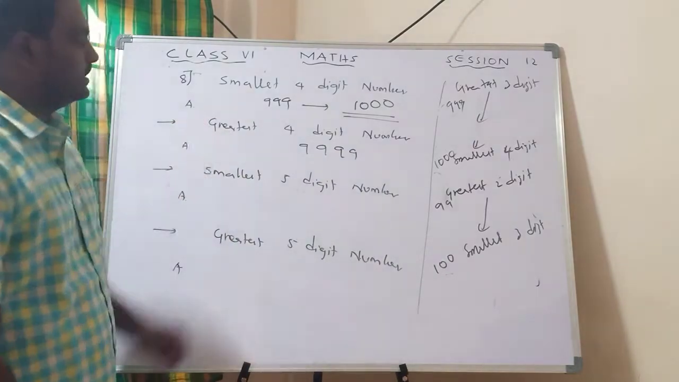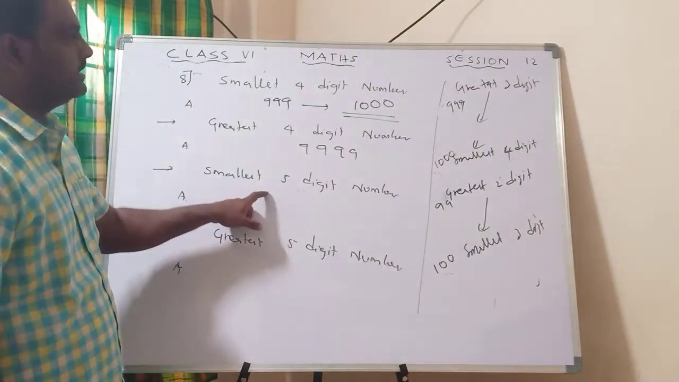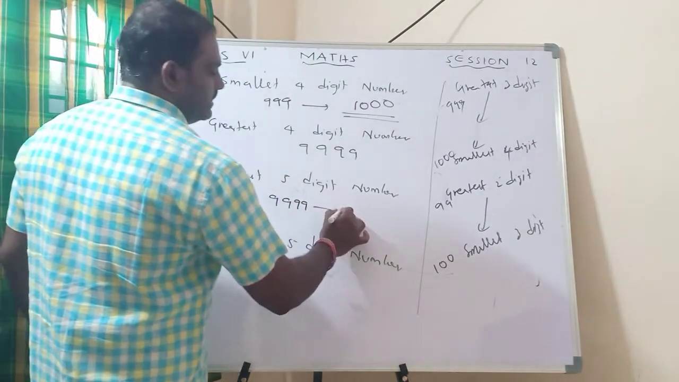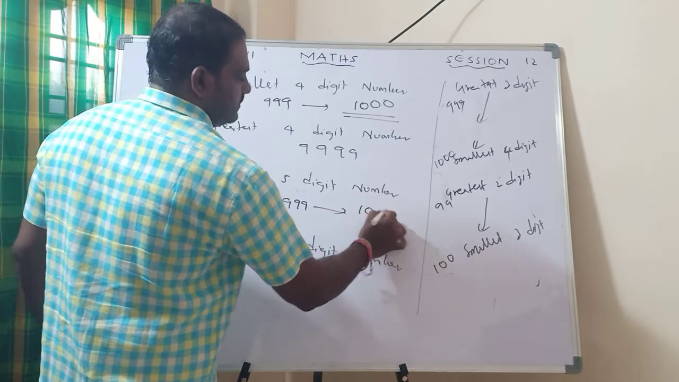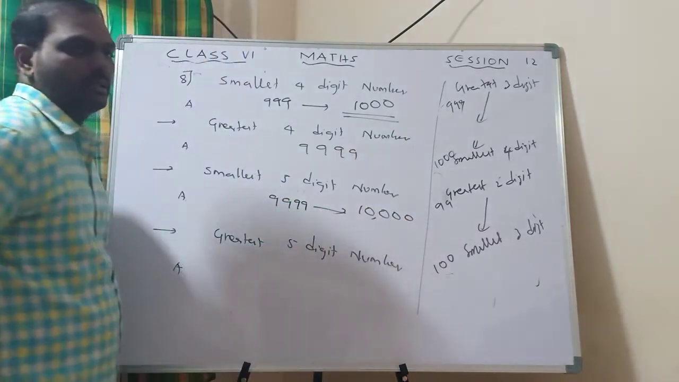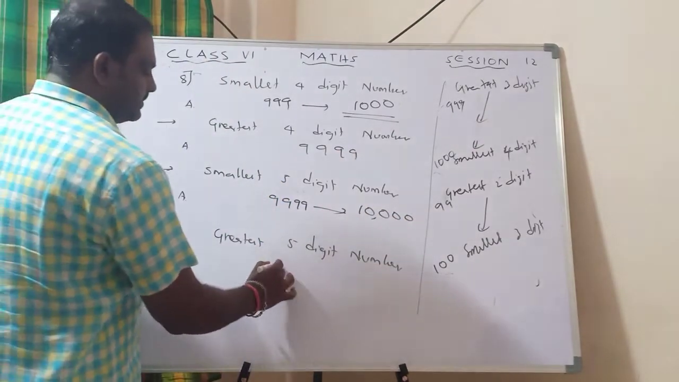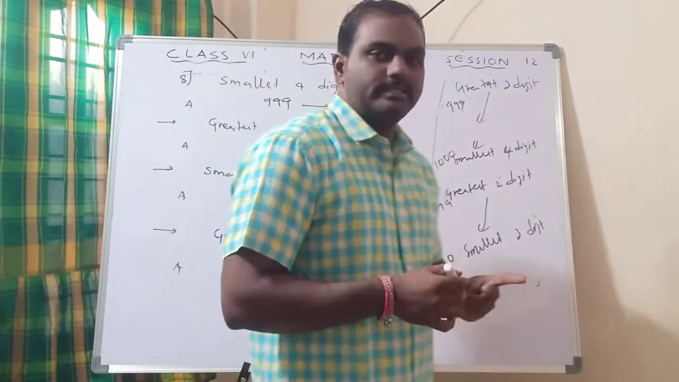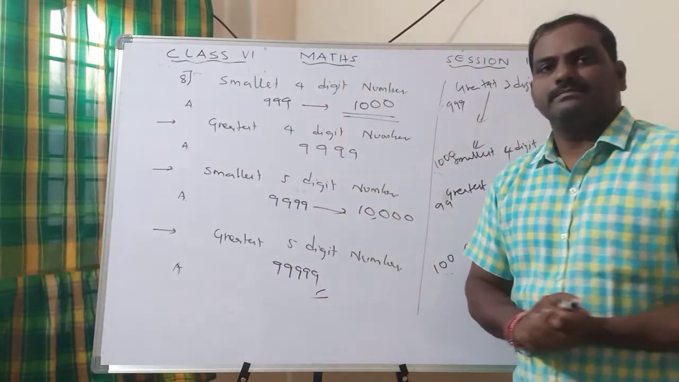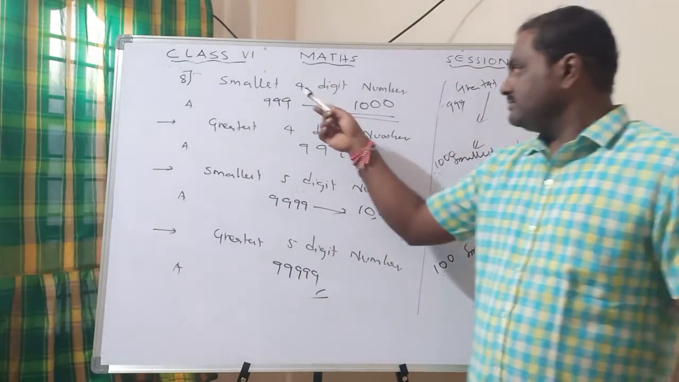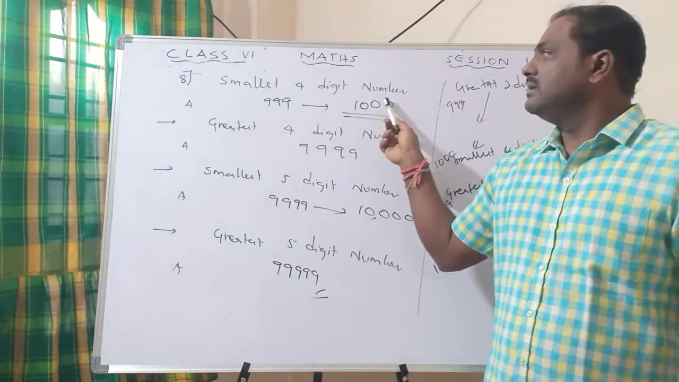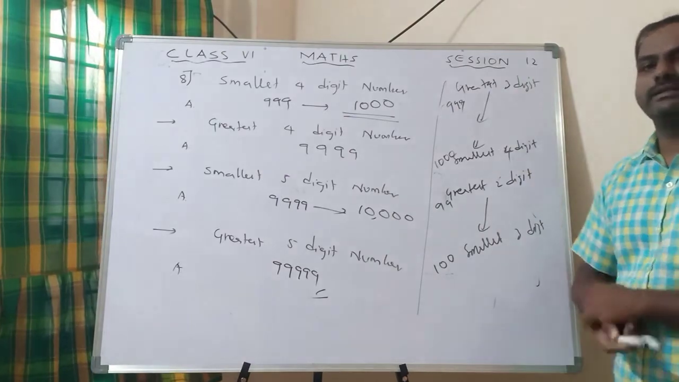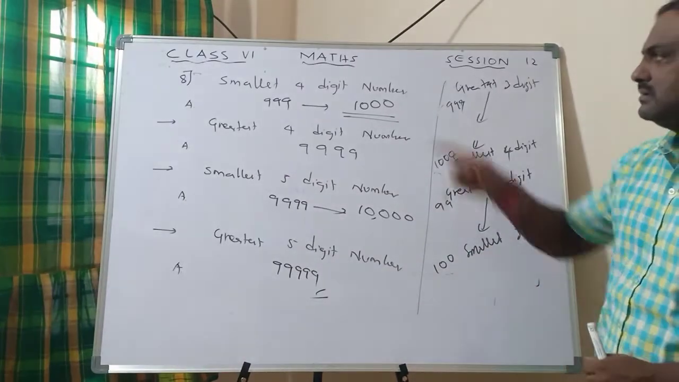The confusion is when writing the smallest. Write the smallest 5-digit number. So what do we do to write the smallest 5-digit number? Write the greatest 4-digit number and the next number is 10,000. Now the greatest 5-digit number is very simple, 99999. So when greatest comes, you have to write all 9s. When smallest comes, to write the smallest 4-digit, write the greatest 3-digit. This is the point. After the greatest 3-digit number, you will get the smallest number. So it's a clue to find this.